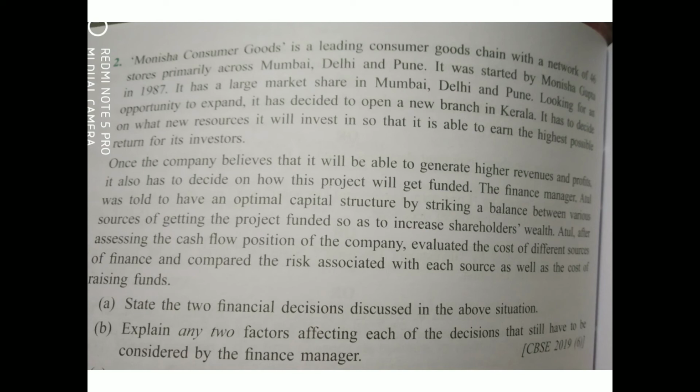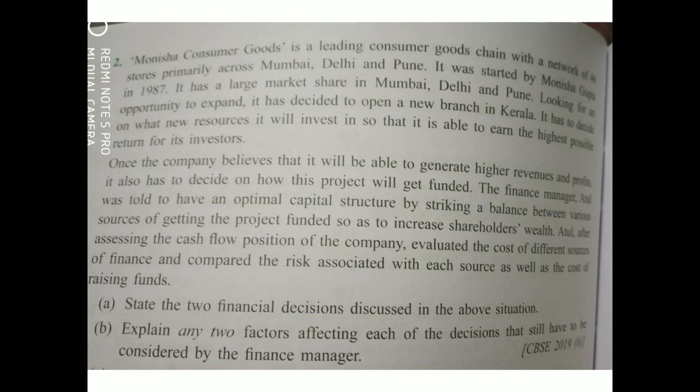Now here the marks are distributed like 3 marks for the first question, and 3 marks for the second question. The 3 marks are distributed as 1.5 for the investment decision factors and 1.5 for the financing decision factors.